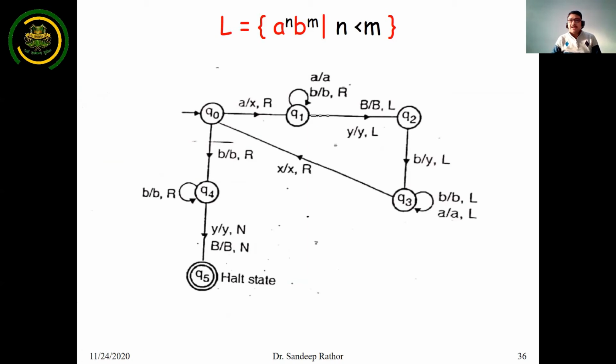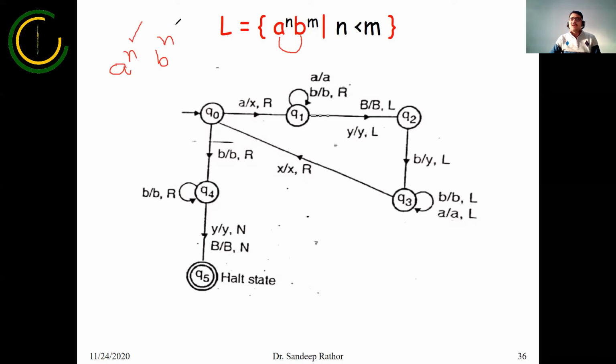So it is clear with the help of this question that we should know the actual problem. In this case, A and B are not dependent on each other. If we write a^n b^n, it is completely different from this question, because in that case the number of iterations of A is related to the number of iterations of B. But here the iteration of A is n, while the iteration of B is m. So A and B are not interrelated. We don't need to compare the iterations of A with the iterations of B.